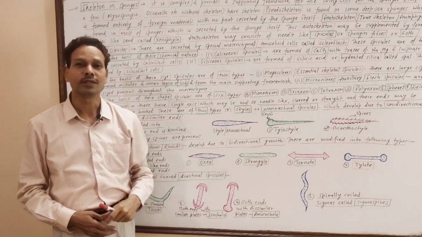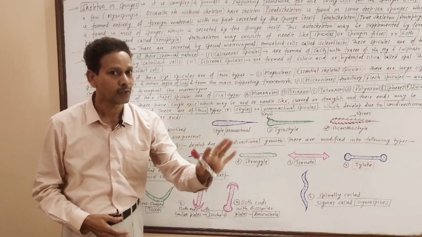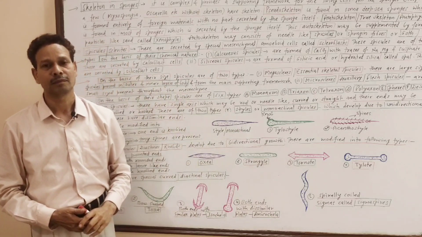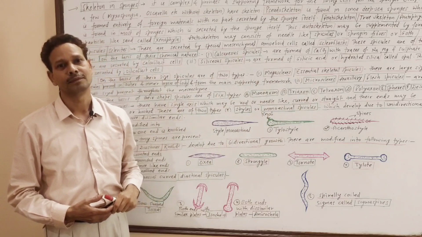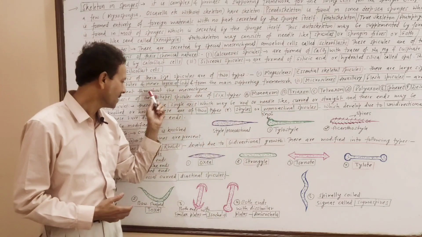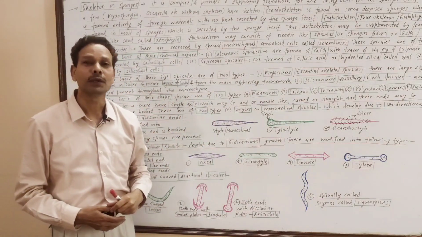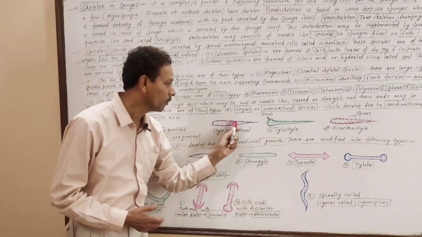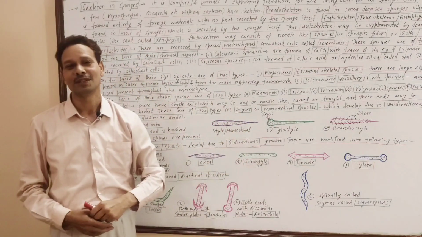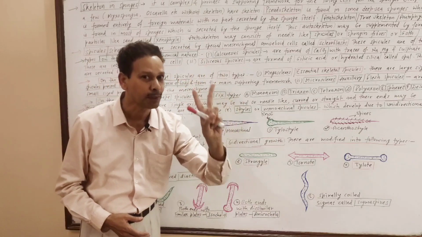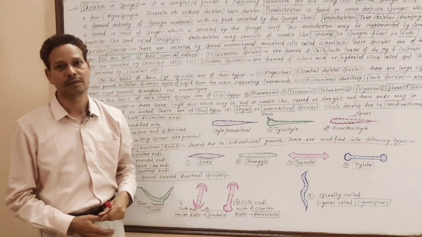Monoaxon spicules means these spicules have one axis, but they either grow in one direction or in both directions. So these monoaxon spicules are of 2 types.